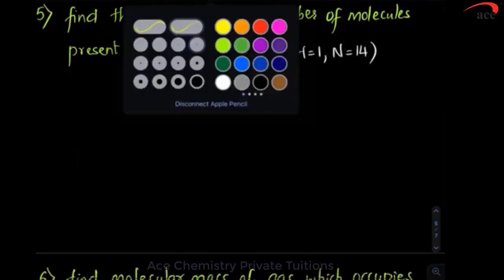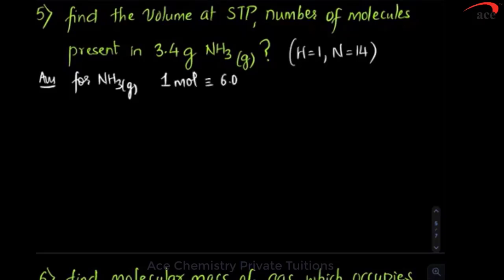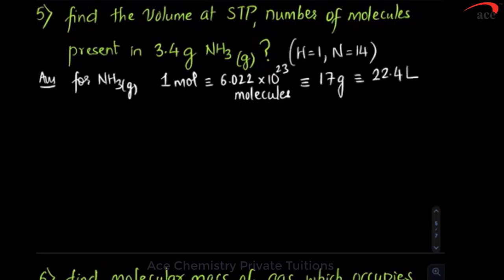It is given, find the volume at STP and number of molecules present in 3.4 gram of ammonia. Ammonia is a gas. They have also mentioned, and generally also we are aware. So what we do? We write down 1 mole of ammonia as 6.022 into 10 to the power 23. If you want to avoid writing, you can write Na, that means number of molecules. Then this corresponds to how much? This corresponds to 17 gram. Is it a gas? Yes, 22.4 liter.